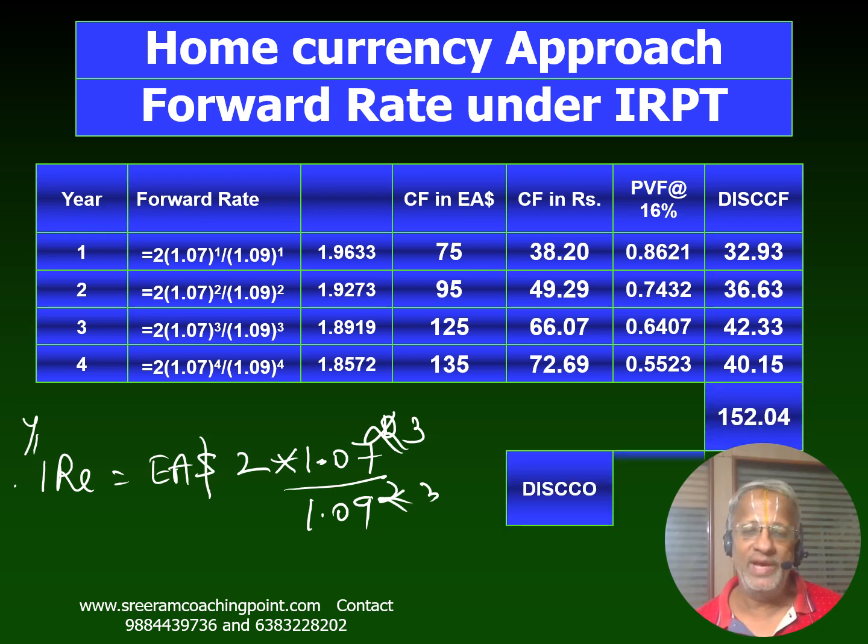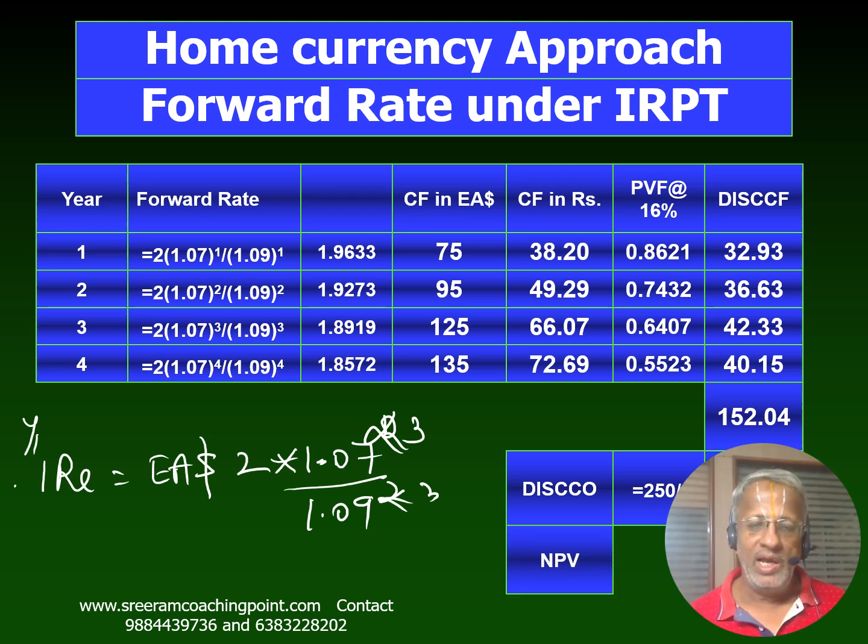work where you have to sum up and then deduct the cost. The cost is going to be 250 divided by 2. 250 is the cost of the project, divided by 2 is the exchange rate as of now, and by doing that you will end up with an NPV, and the NPV that you arrive at in this particular case will match with the other approaches also, but there will always be a marginal difference that you would be getting.